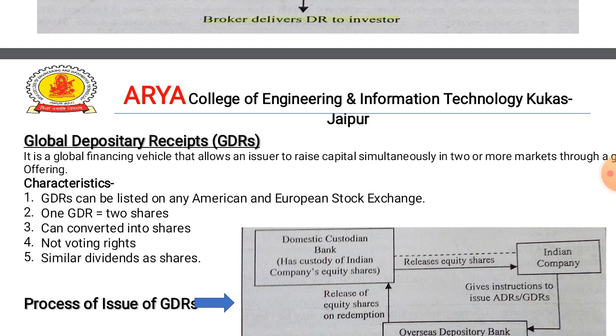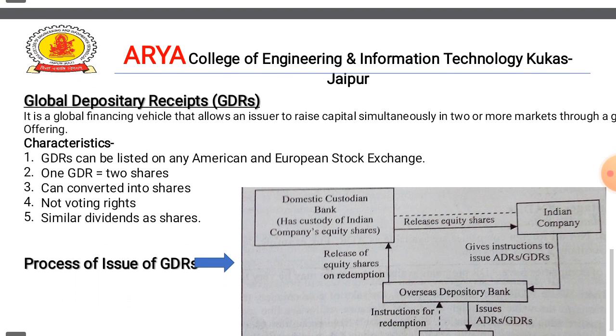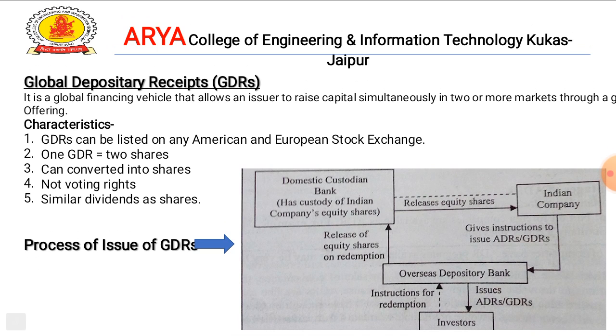Okay, the features or characteristics of ADR are the same as GDR, with only a little difference. Let's see. The first one is that a GDR can be listed on any American and European stock exchange. One GDR is also equal to two shares. The bearer of a GDR can get it converted into shares.